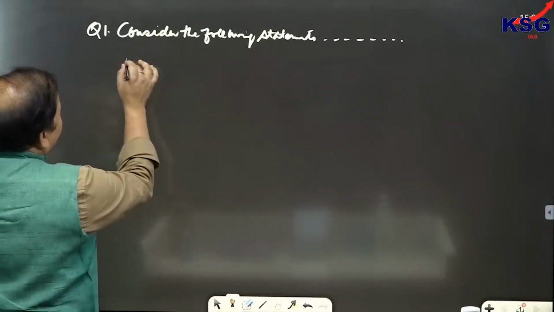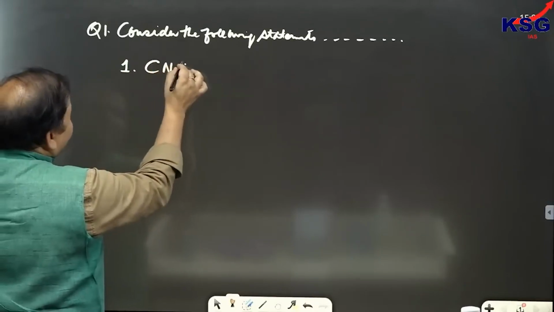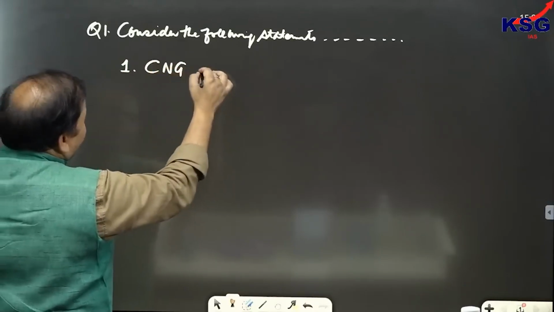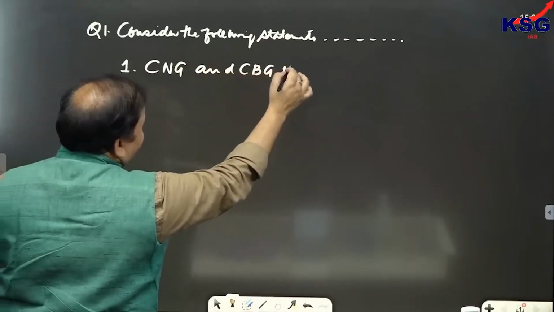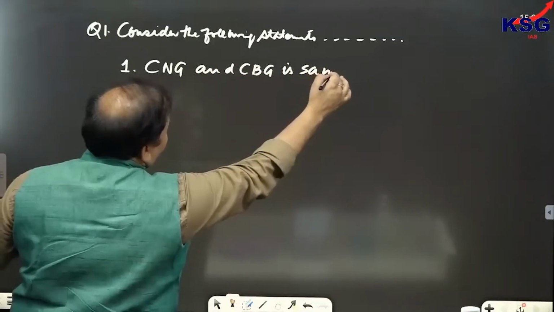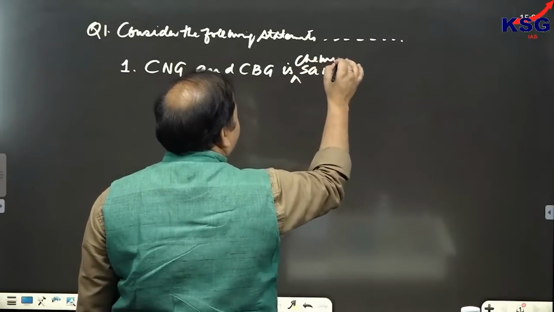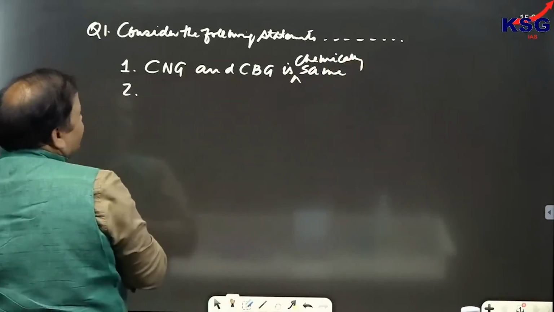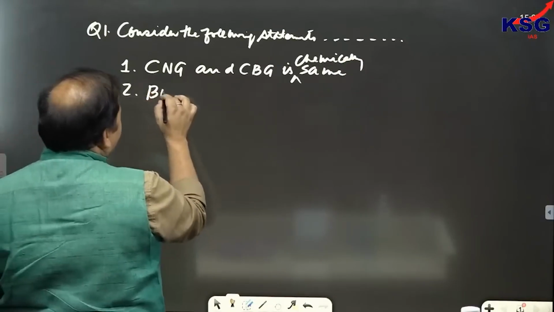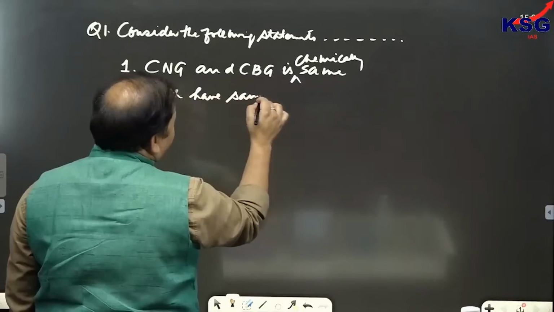Correct code. The first statement is: compressed natural gas and compressed biogas are chemically the same. The second statement is: both have the same calorific value.